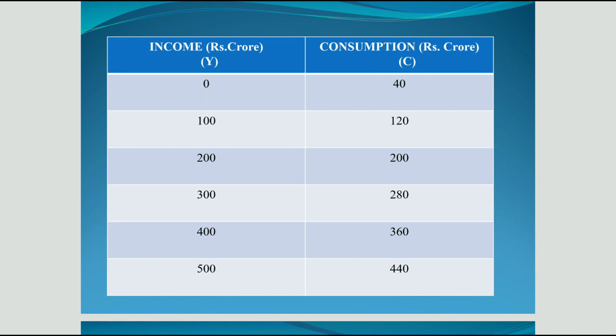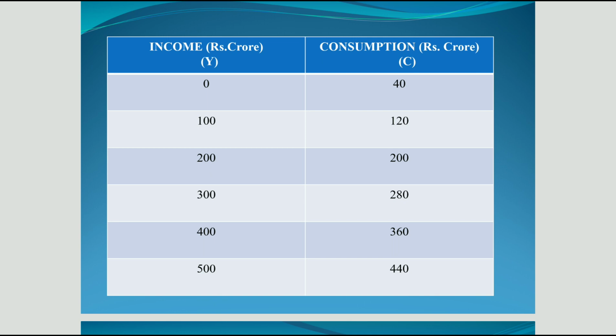280, 360, and 440. So when we analyze this schedule, what we find is that at zero level of income, consumption is 40, not 0. And after that, as income increases, consumption also increases. You can see here at 200 level of income, consumption is also 200, meaning consumption and income both are equal. This is known as the break even point. So remember, when income is equal to consumption, this level of income shows the break even point where Y and C